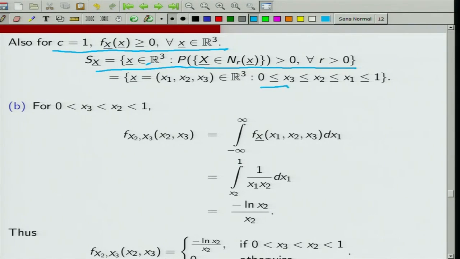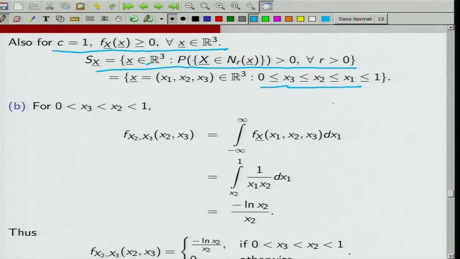So, these boundaries will anyway come into the picture, because whenever you take any neighborhood on the boundary, it will go to the interior, and then you will be integrating the positive function in the interior. So, it will be positive. Normally, in the support these boundary points will always be included, whatever may be the situation.